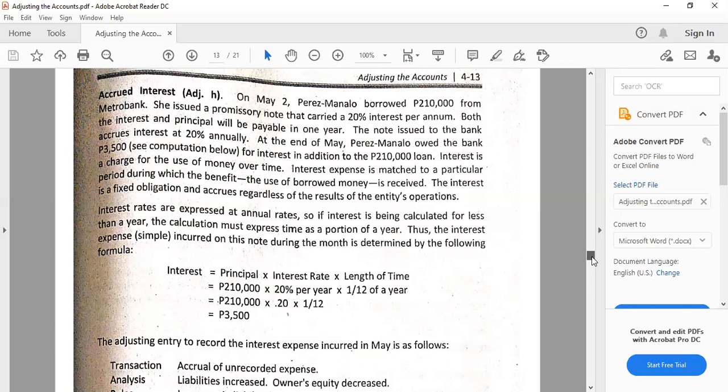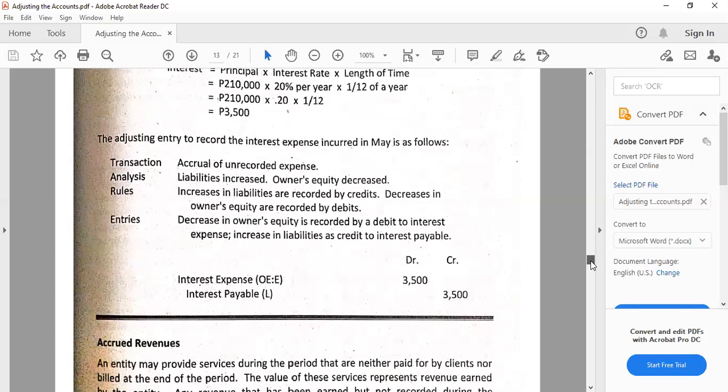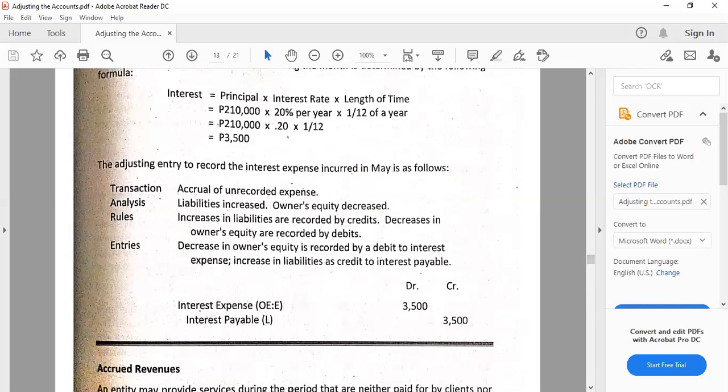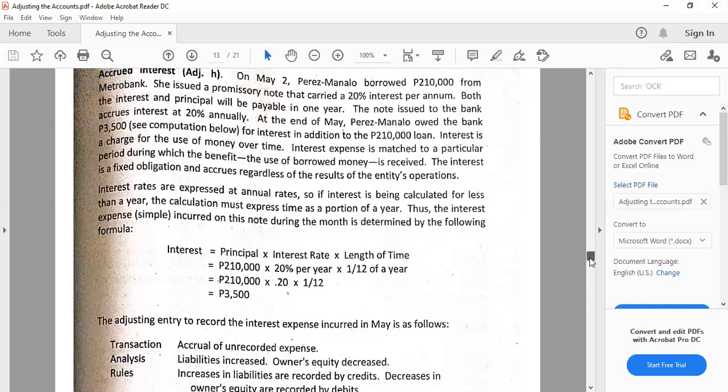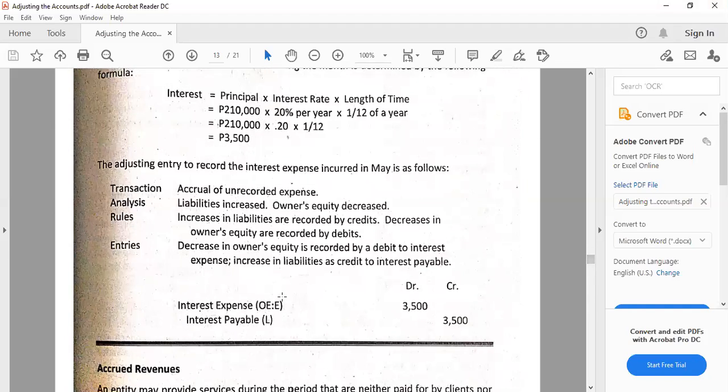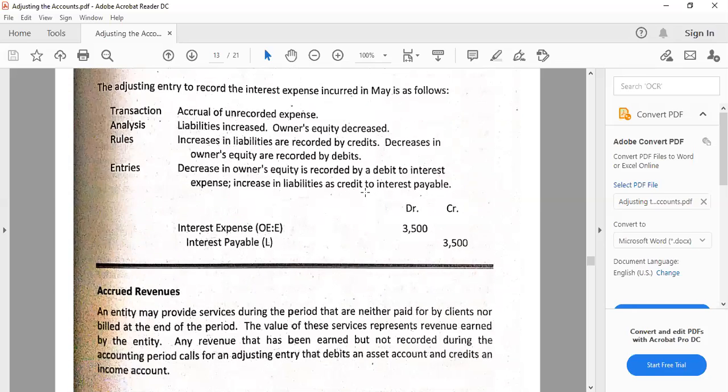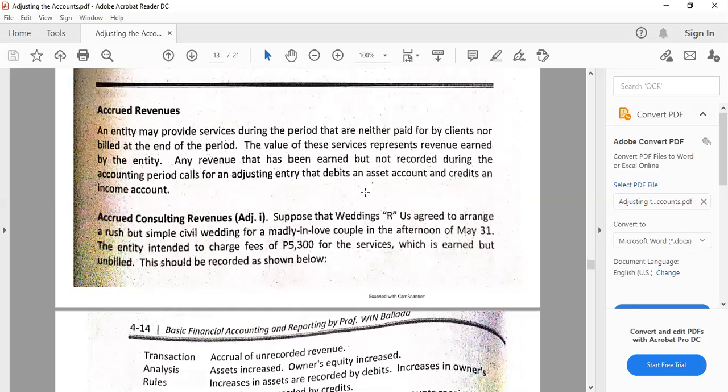This is borrowing of money. Therefore, the company has to pay interest expense because if it is on the part of the provider of the note or loan, it would be an accrued revenue, which will be discussed later. So sometimes it's just a matter of which perspective we are in. Next, accrued expenses are done.